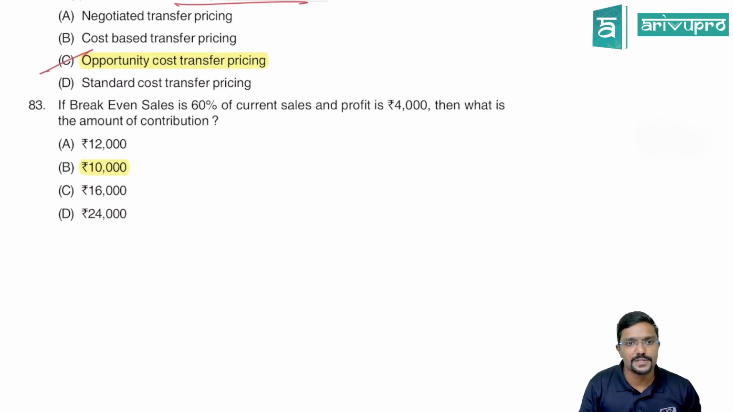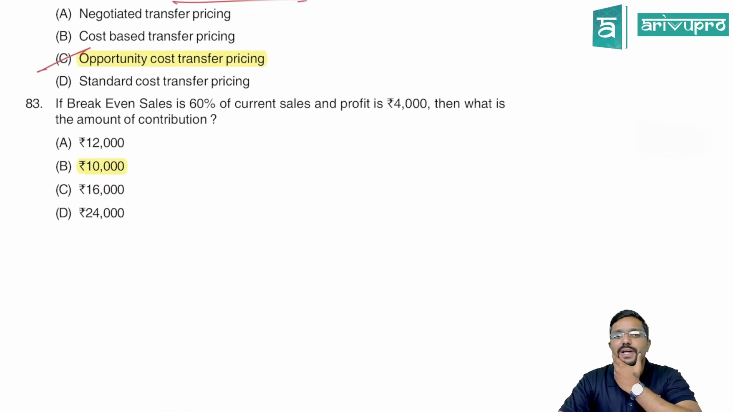Okay. Next, 83rd. If break-even sales is 60% of current sales, we don't know what the current sales is, and profit is 4,000, then what is the amount of contribution? They have given profit and break-even sales, and they are asking for the amount of contribution.